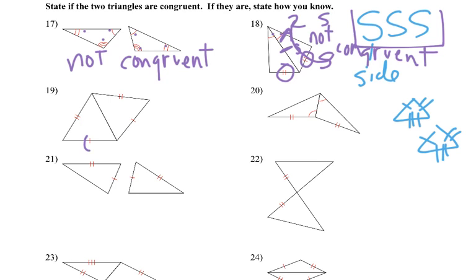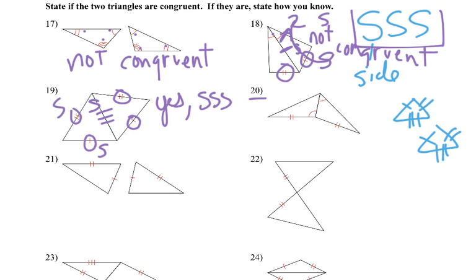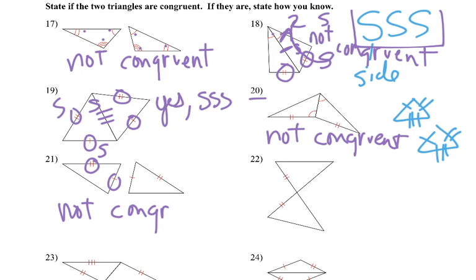Now look at 19. I've got one side, I've got two sides, and they share a side, so that would be my third side. So yes, they're congruent because of side, side, side. And that's all you need to write. If I look at 20, definitely don't have three sides, so we write not congruent. 21, I've got two sides, but not three. I can't assume that that third side's the same, so I have to say not congruent, because I don't know anything about the angles either.